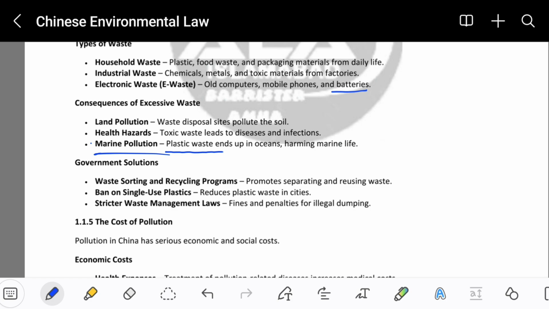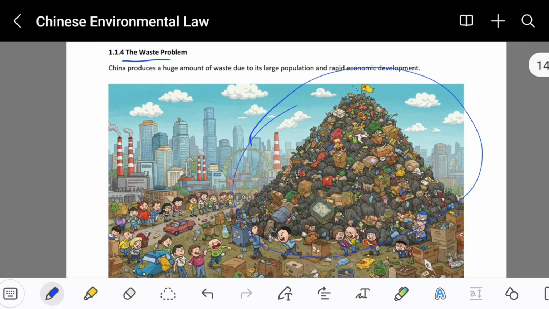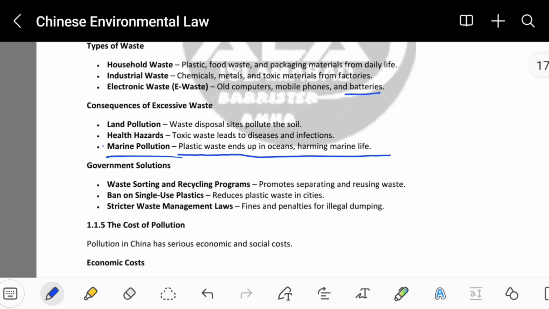Marine pollution. Plastic waste ends up in oceans, harming marine life. So obviously you're seeing a lot of bundles of waste here. A lot of waste like this is also covering the land as well as the water. Half of the dirt and the waste is going to the rivers, and it will also trouble the marine life. The fish will get troubled because their faces and their bodies will always get stuck with bottles and plastic bags. So obviously if these things are not controlled, it can pollute the water, it can pollute the land, it can pollute a human body's life.